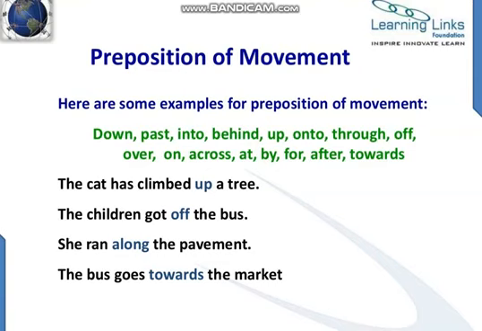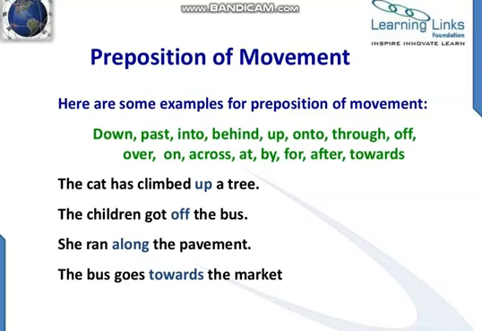The cat has climbed up a tree. Here they are showing us the movement of the cat. Up a tree means that it is going upside. The children got off the bus. They got on the bus or they got off the bus. So here the word off is showing us the movement of the children.